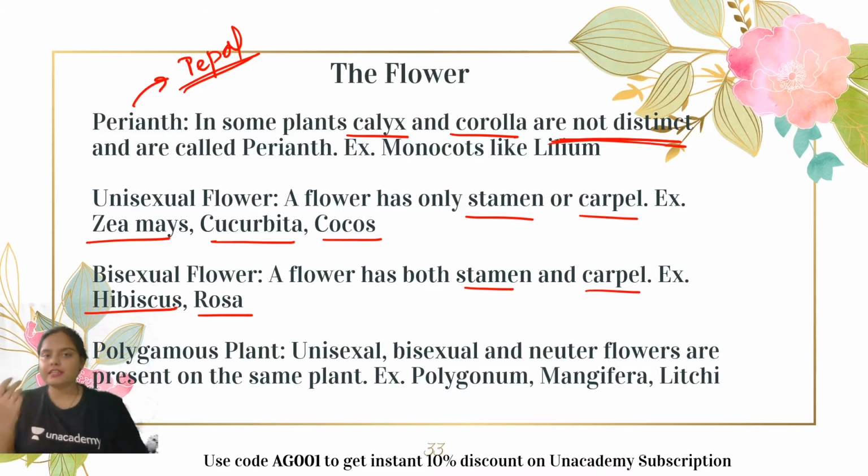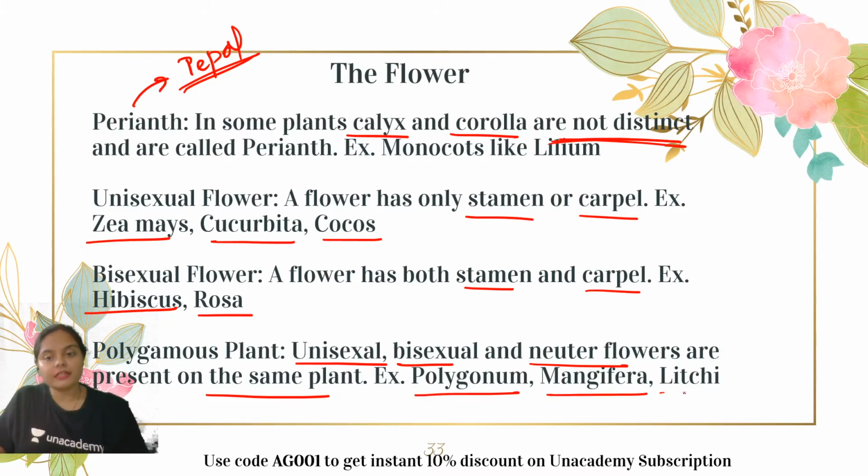Now talking about a different term which is polygamous plant. What is the meaning of this particular plant? Basically, this plant is going to have all the different types of flowers. That means unisexual flower also, bisexual flower also, and neutral flower also. Neutral flower means they won't be having any sex organ, neither the male nor the female. So polygamous plant means unisexual, bisexual, and neutral flowers are present in the same plant. Examples include Polygonum, Mangifera, Lychee. So these are some examples of the polygamous plant.